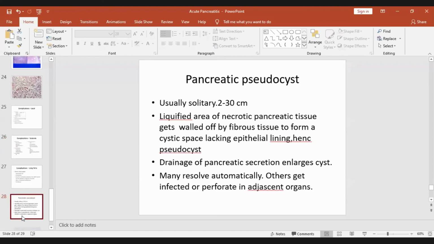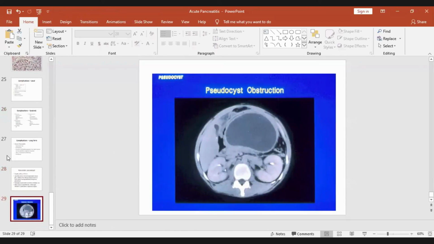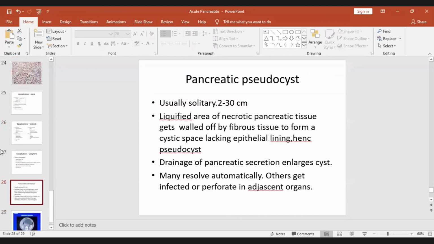And then I told you what a pseudocyst is. It is the digested pancreas. It becomes semi-liquid or semi-solid, and that will get walled off by fibrous tissue, and it forms a cyst. So all the pulpy pancreatic liquid pulp will get walled off, and that will form a cyst without an epithelial lining. That's why it is called a pseudocyst.